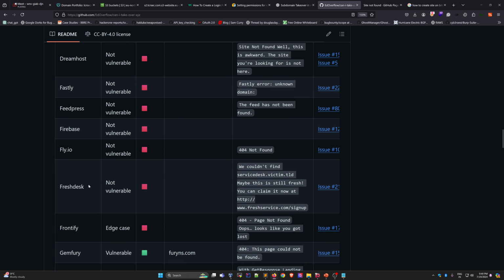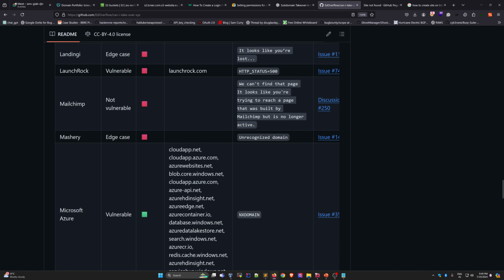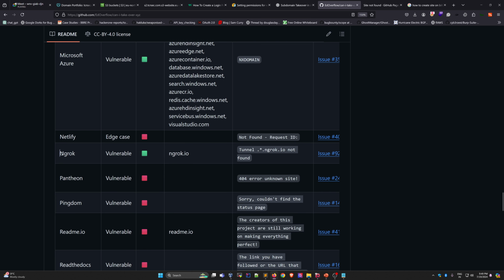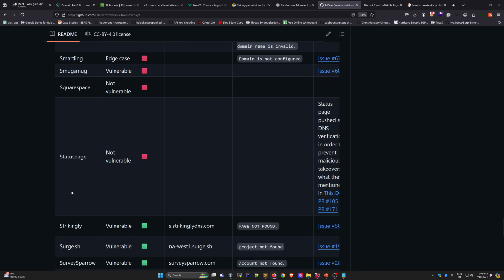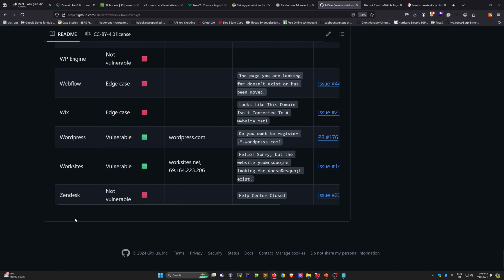Other than that, there are many. See, Discourse, Gemfury, Helpjuice, HelpScout, Helprace. If you see these kinds of errors, or Microsoft Azure, there are many. I will show you this. Wait, ngrok, SmartJobBoard. See, these are the things. And WordPress: when you see this kind of error, do you want to register WordPress.com? Then it is vulnerable. So these kinds of errors you will see. See, they have given the error also.